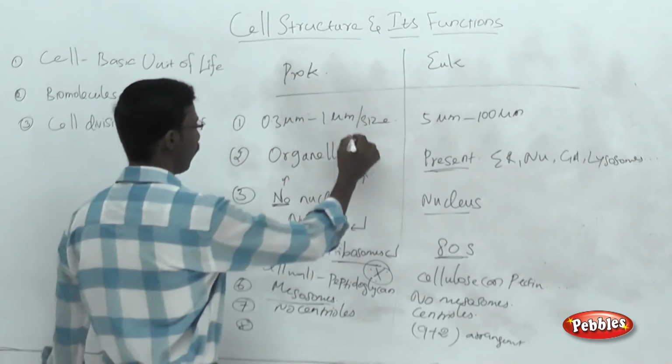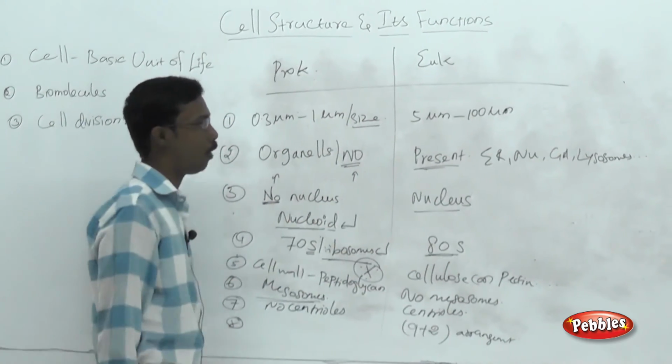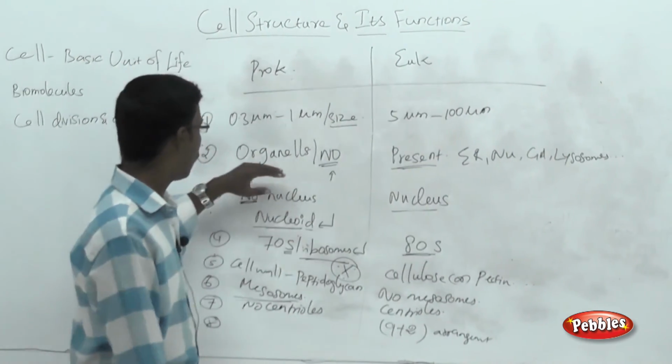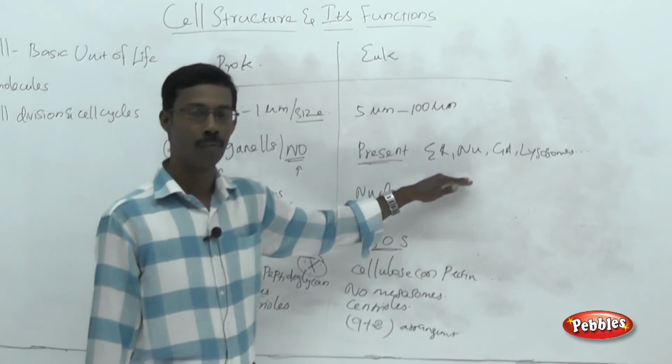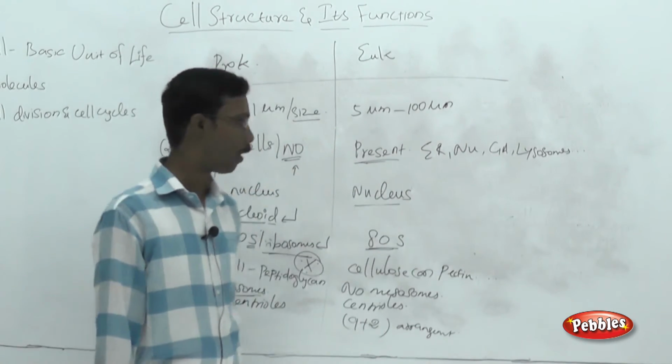The first point: prokaryotic cells are normally smaller than eukaryotic cells. There are no organelles present in prokaryotic cells, but there are many types of organelles, or membrane-bound structures, in eukaryotic cells.